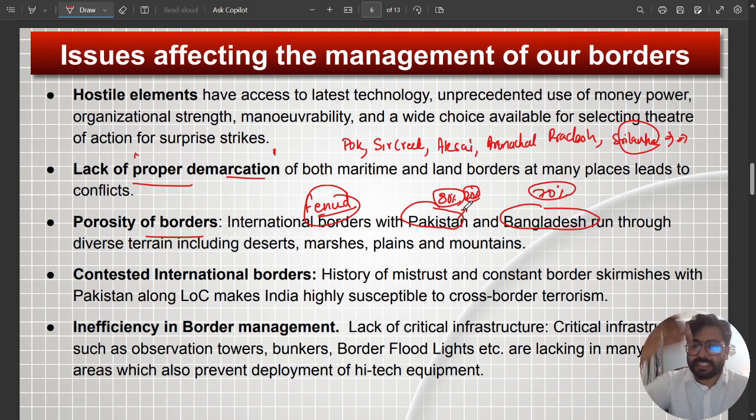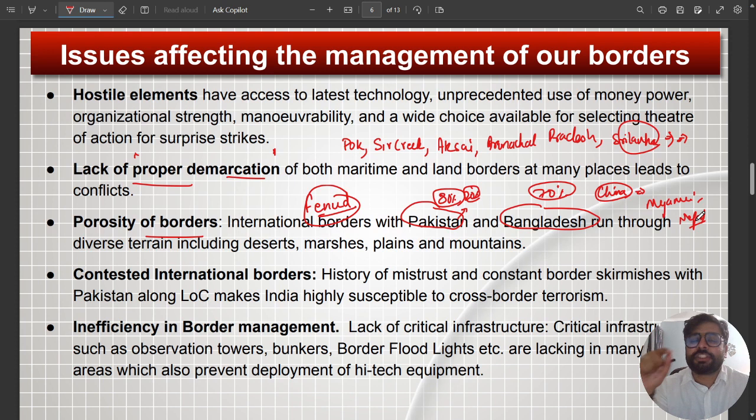So fencing is not possible there. So it becomes a porous border. Then if I talk about China, almost all the border with China is porous. Same with Myanmar. Same with Bhutan. Same with Nepal. So this also makes an issue that can affect our border management. Then all these borders are contested, like I have just explained.